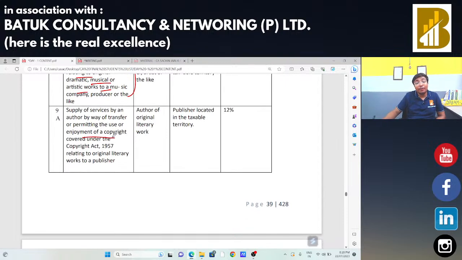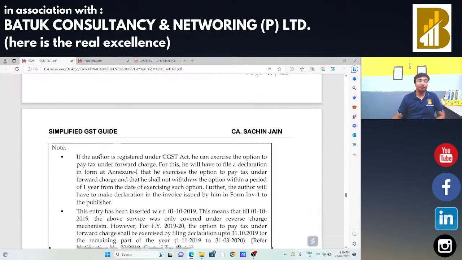If there is any transfer of right, copyright covered under the 1956 Act, related to original work, if any book writer is going to provide their services to the publisher, in that case GST will be applicable under reverse charge mechanism.